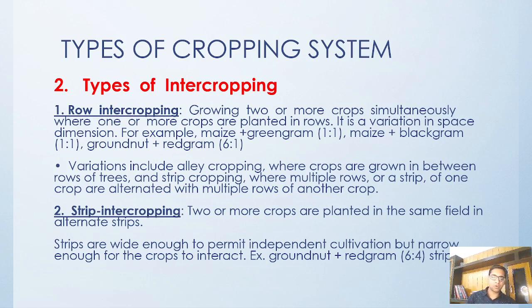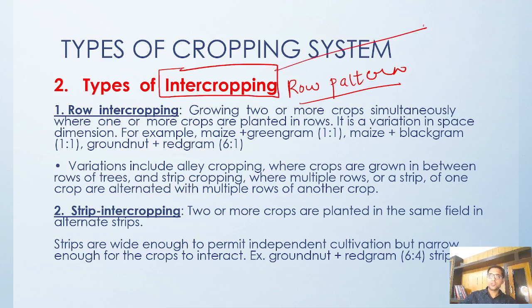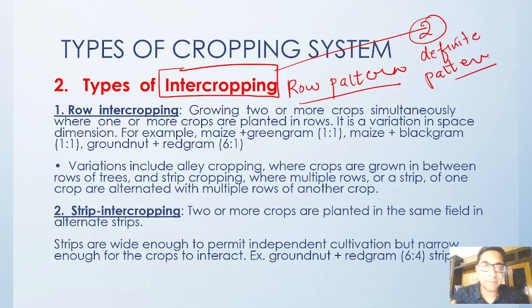Intercropping means two or more crops are grown simultaneously during the same time, but in a definite row pattern. For example, maize and green gram, one maize row, one green gram row.